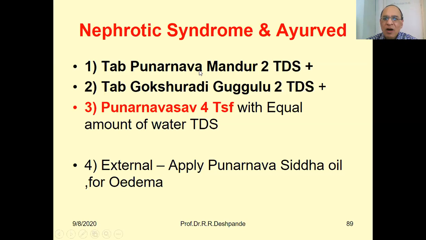Tablet Punarnava Mandur. Punarnava is a very interesting plant. The name itself suggests Punah Nava, Punarnava. Nava means new.